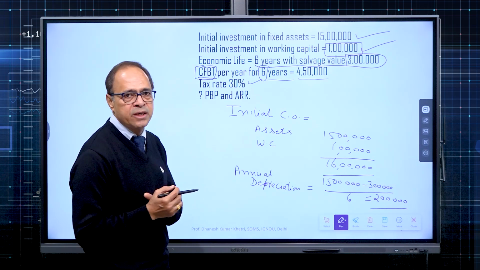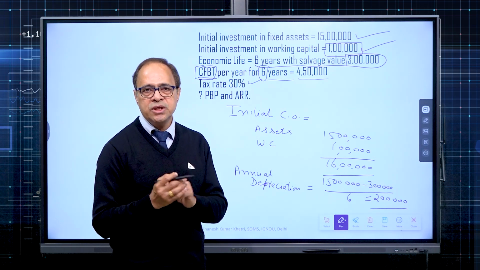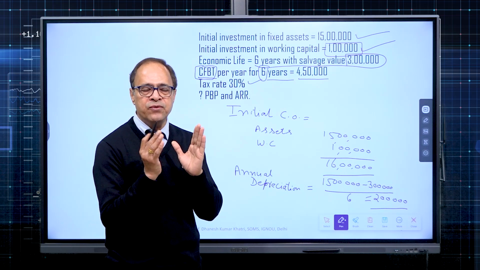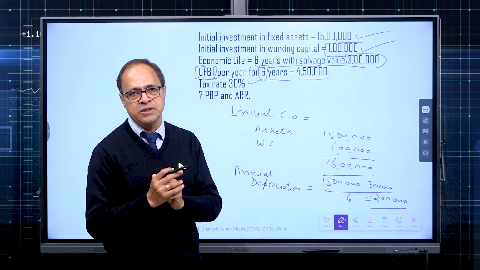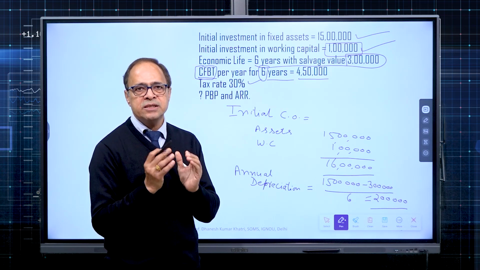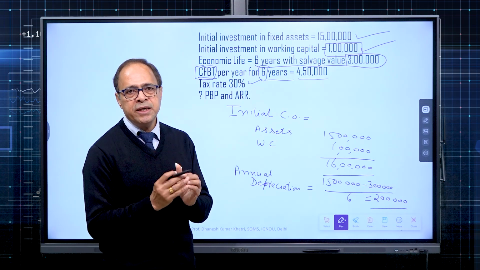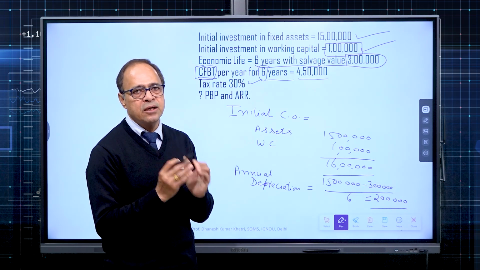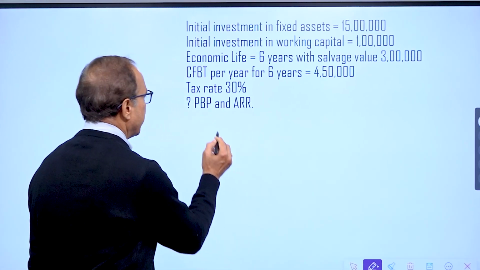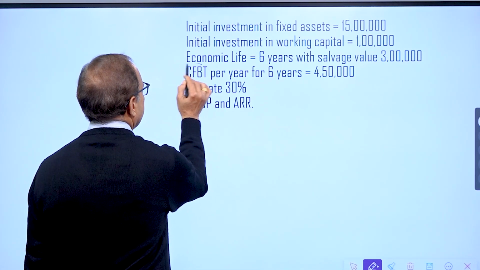Now we proceed further, step number 3. So these are the 3 basic steps for every kind of method of capital budgeting. The third step is estimation of cash inflow, and we will be estimating both operating cash inflow as well as terminal cash inflow. What is my operating cash inflow? So look at the question.